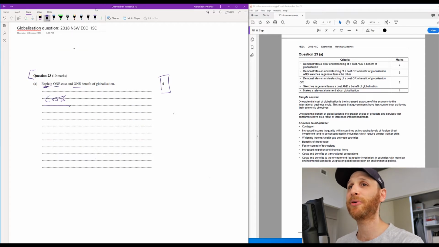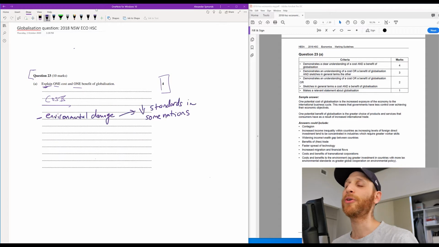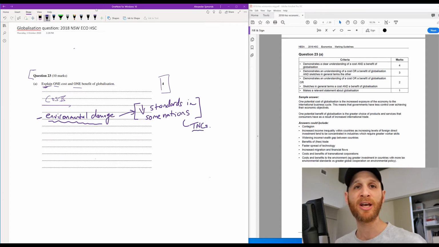If we think about some of the costs of globalization, something you could talk about would be that globalization can lead to greater environmental damage. And one of the ways you could explain that is that some countries have lower environmental standards in order to attract investment, including from TNCs. So they're like, come and set up over here. The requirements are much less stringent. The regulations aren't as harsh. So that could result in environmental damage, which is not a good thing.